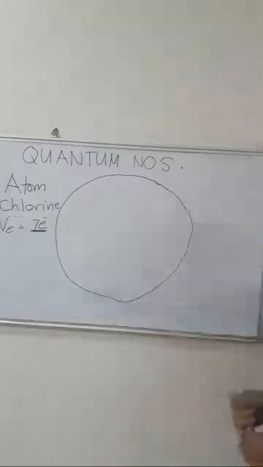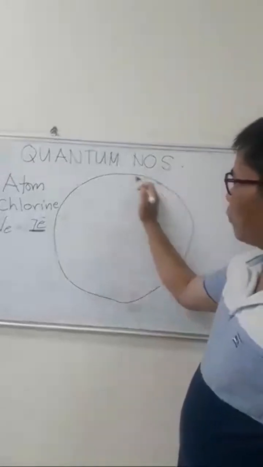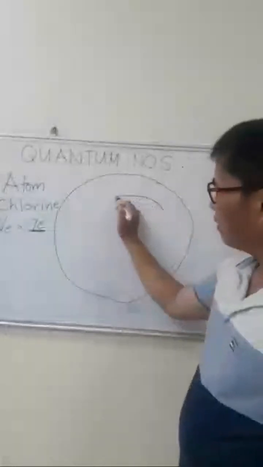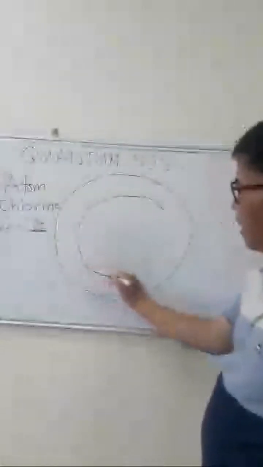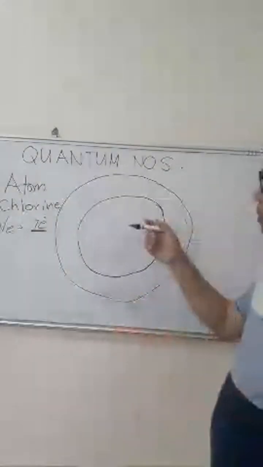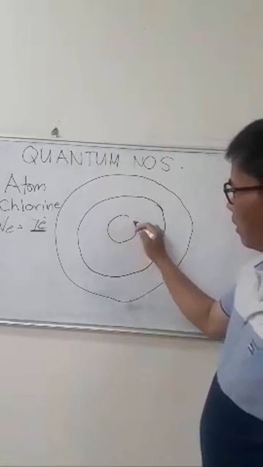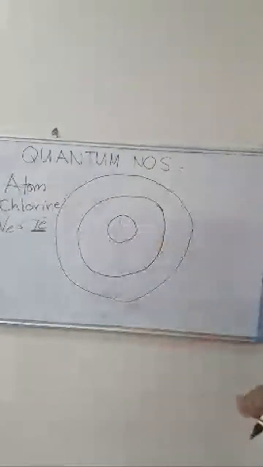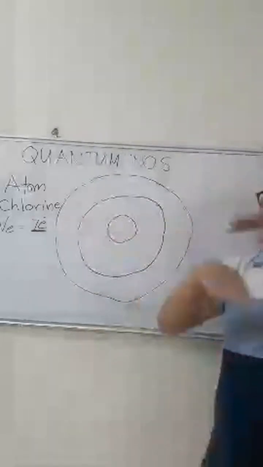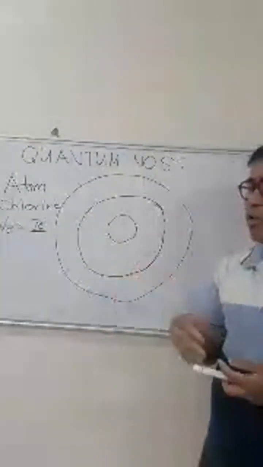Now, this is an atom. Here, for example, is the outermost shell, and then we have another shell. This is an example only, since I don't have the table in my hand, so I cannot determine the exact number of shells. Let's say chlorine is in period number 3 and in group 7A, which represents the valency.